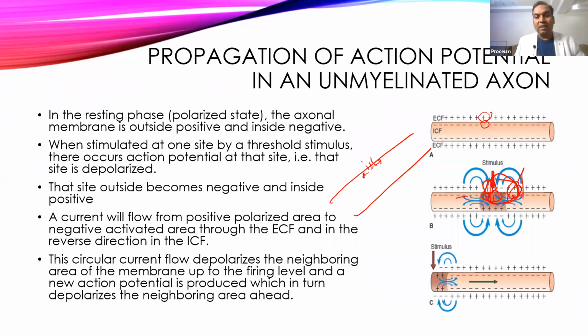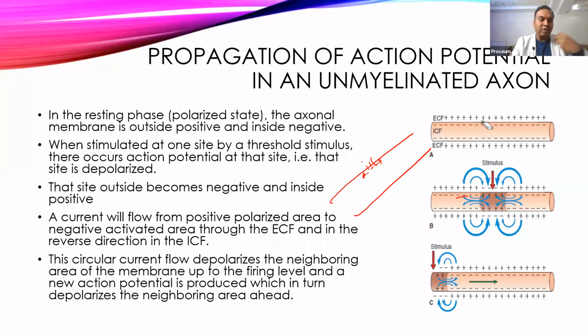Okay, but this happens in the experimental one. Now you see here it is going in this direction also, and in this direction also. But this usually occurs in experimental animals, when we do experiments. But in a living animal or living being, we cannot stimulate the nerve in the center.